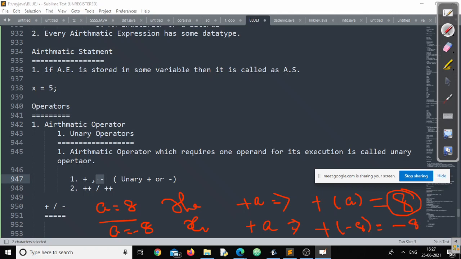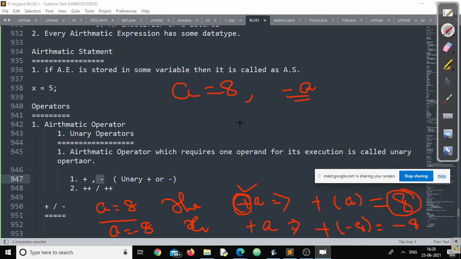So the unary plus operator does not change the sign, because if the sign was negative, it will remain negative, and if it was positive, it will remain positive. No changes if you are using unary plus. But in case of unary minus, suppose a is equal to 8. Can you tell me the value of minus a?